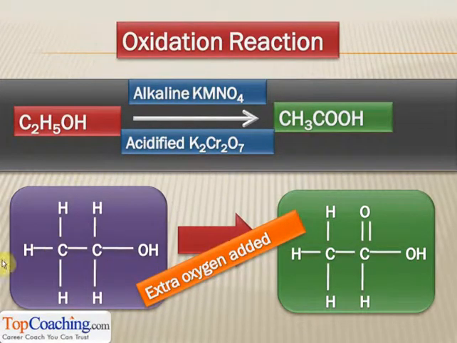You can also see here the structure of ethanol and the structure of ethanoic acid. You can notice that one extra oxygen is present in ethanoic acid, isn't it? Otherwise the structure is the same. So this extra oxygen is added by potassium dichromate or potassium permanganate, which are both very strong oxidizing agents. Understood? So this is the oxidation reaction of ethanol. You must remember it.